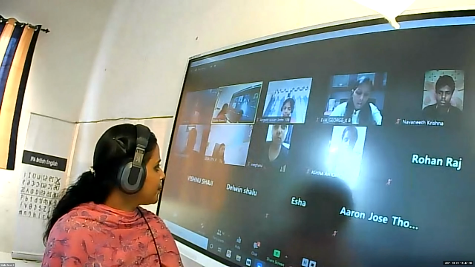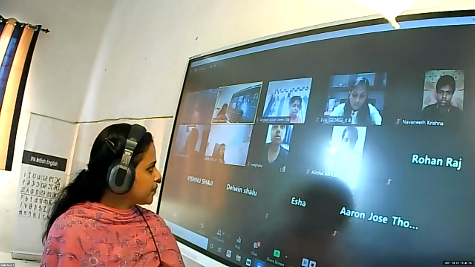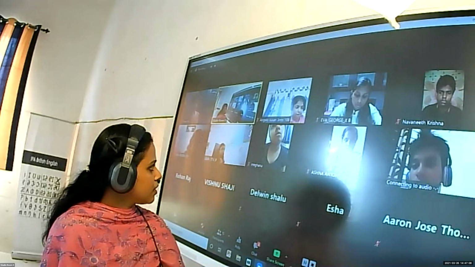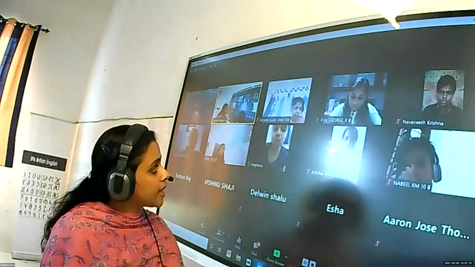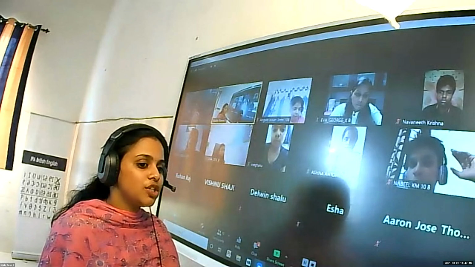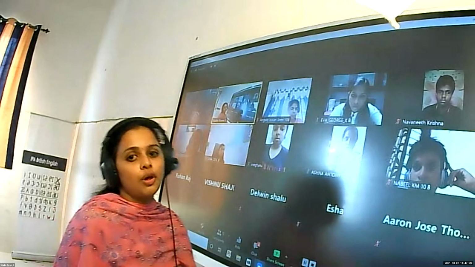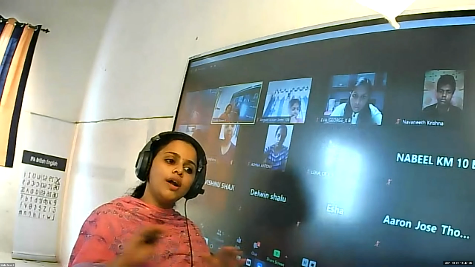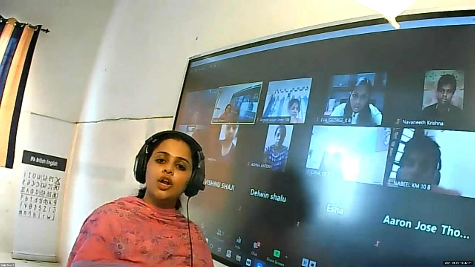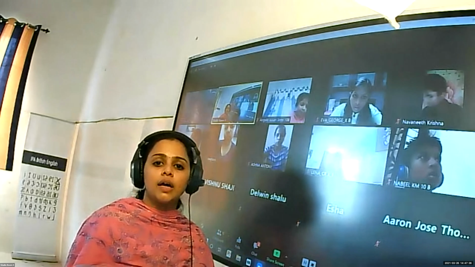Then Lena, can you recall the second law of reflection? The incident ray and the reflected ray come in the same plane. The angle of incidence is equal to the angle of reflection. This is the second law. So we were discussing the two laws of reflection. To explain the phenomenon of reflection, we study two laws. The incident ray, reflected ray, and normal all lie in the same plane. And the second law of reflection is that the angle of incidence is equal to the angle of reflection.